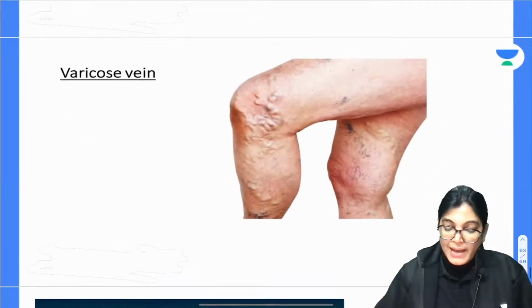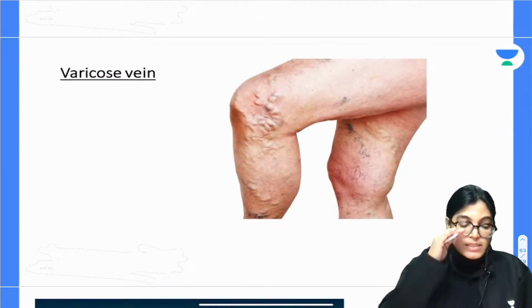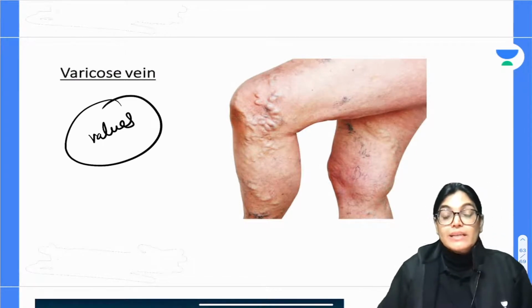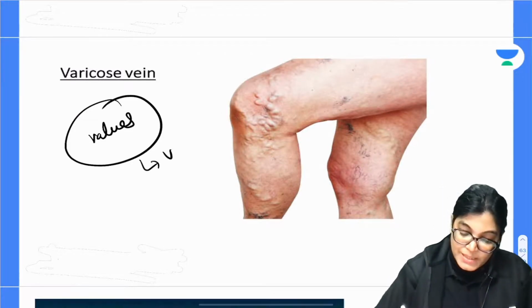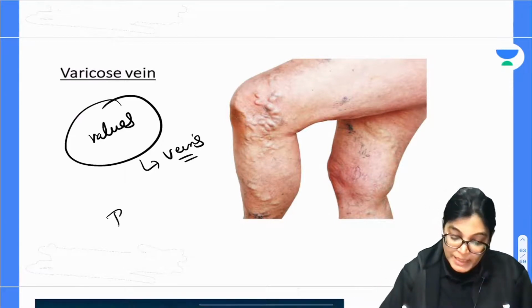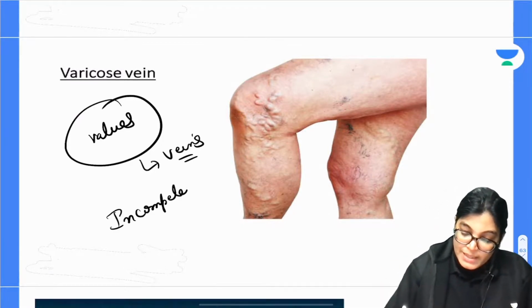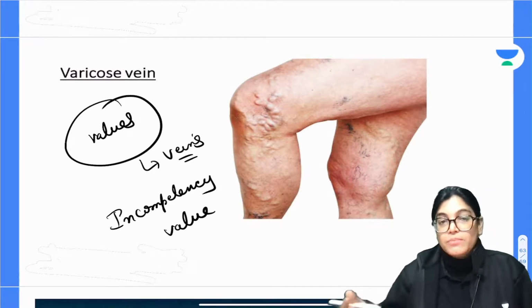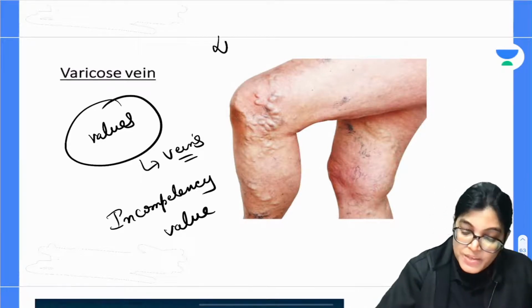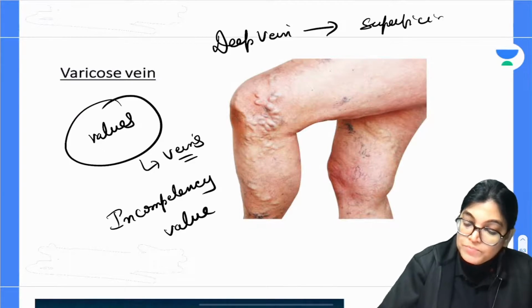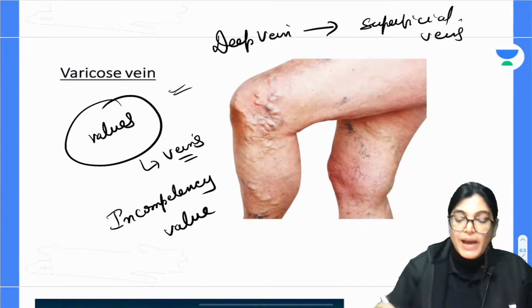Now, varicose vein, actually dilatation. We have just seen the concept of valves. If you remember, I have given you the concept that reduplication of the tunica intima layer leads to the formation of valves, which are present in veins, and this is important for unidirectional blood flow. But if there is incompetency of the valve, unidirectional blood flow is not possible, and the blood can flow in the reverse direction, that is from deep vein to superficial vein. This will lead to dilatation of the veins, and this is called varicose vein.